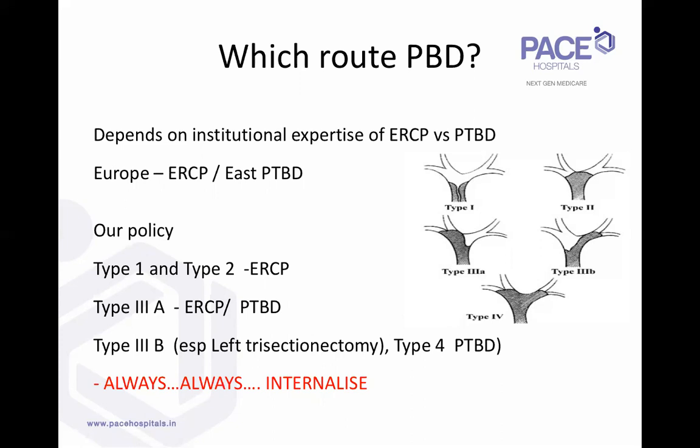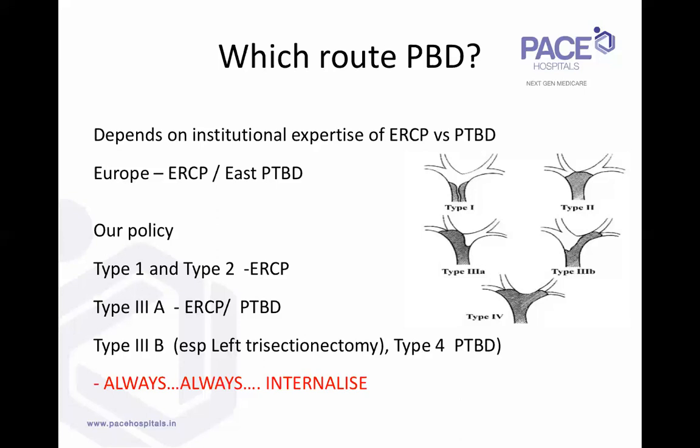He should be able to just push in a guide wire into the system which he wants to cannulate, and confirm the position just based on the position of the guide wire. Once you put a stent across it at that late stage, and when you're definitely going to drain that, he can do a cholangiogram, or preferably if you can avoid a cholangiogram. So if all these things are satisfied, only then an expert endoscopist should be doing the ERCP for type